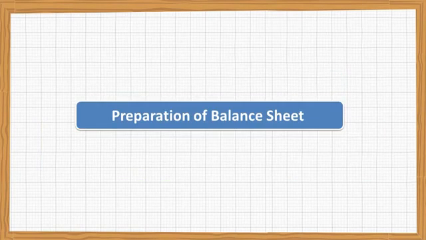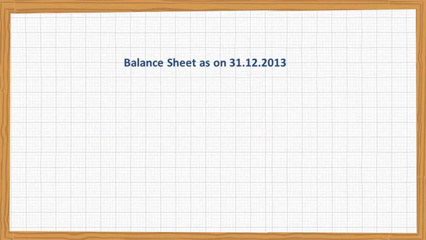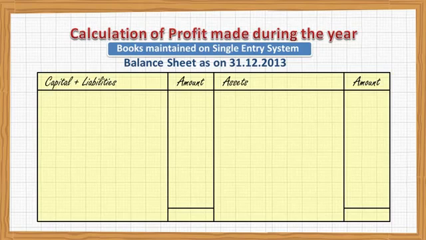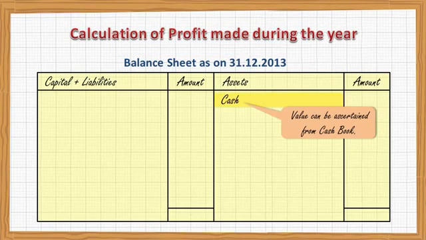Let's imagine how the balance sheet will be prepared under this system. Suppose today it's 31st December 2013 and you want to calculate the profit made during the year, because the books are closed on 31st December each year in this firm, and this firm is maintaining the books on single entry system. You know, in the balance sheet, on the asset side, the first item is cash. Closing cash balance can be found out through the cash book because you have got the cash book.